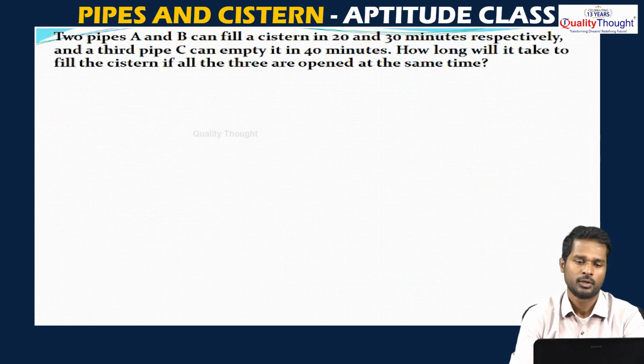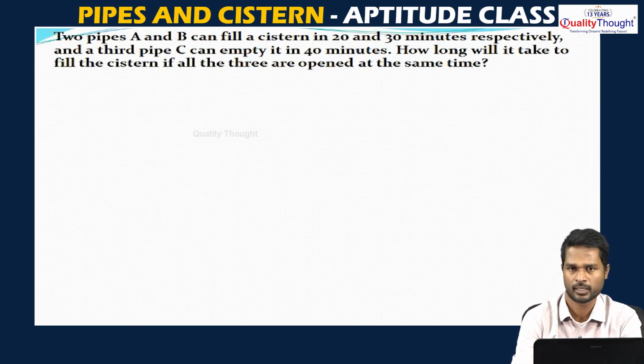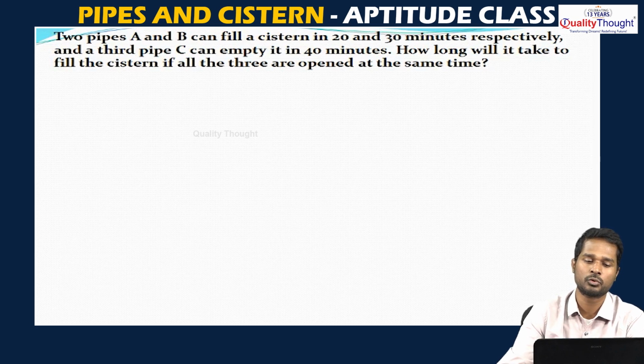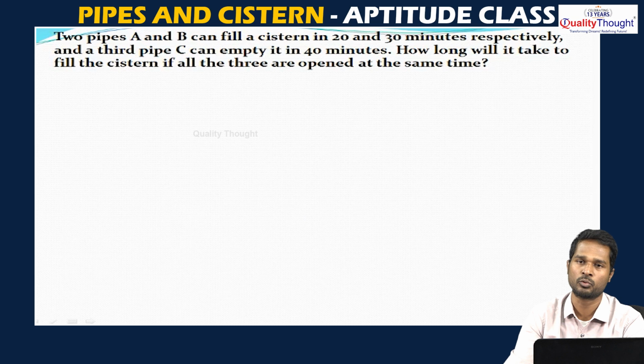See the question. Two pipes A and B can fill a cistern in 20 minutes and 30 minutes respectively, and a third pipe C can empty it in 40 minutes. So two pipes are filling the tank, and the third pipe is emptying the tank, removing the water from it. How long will it take to fill the cistern if all three pipes are open together?